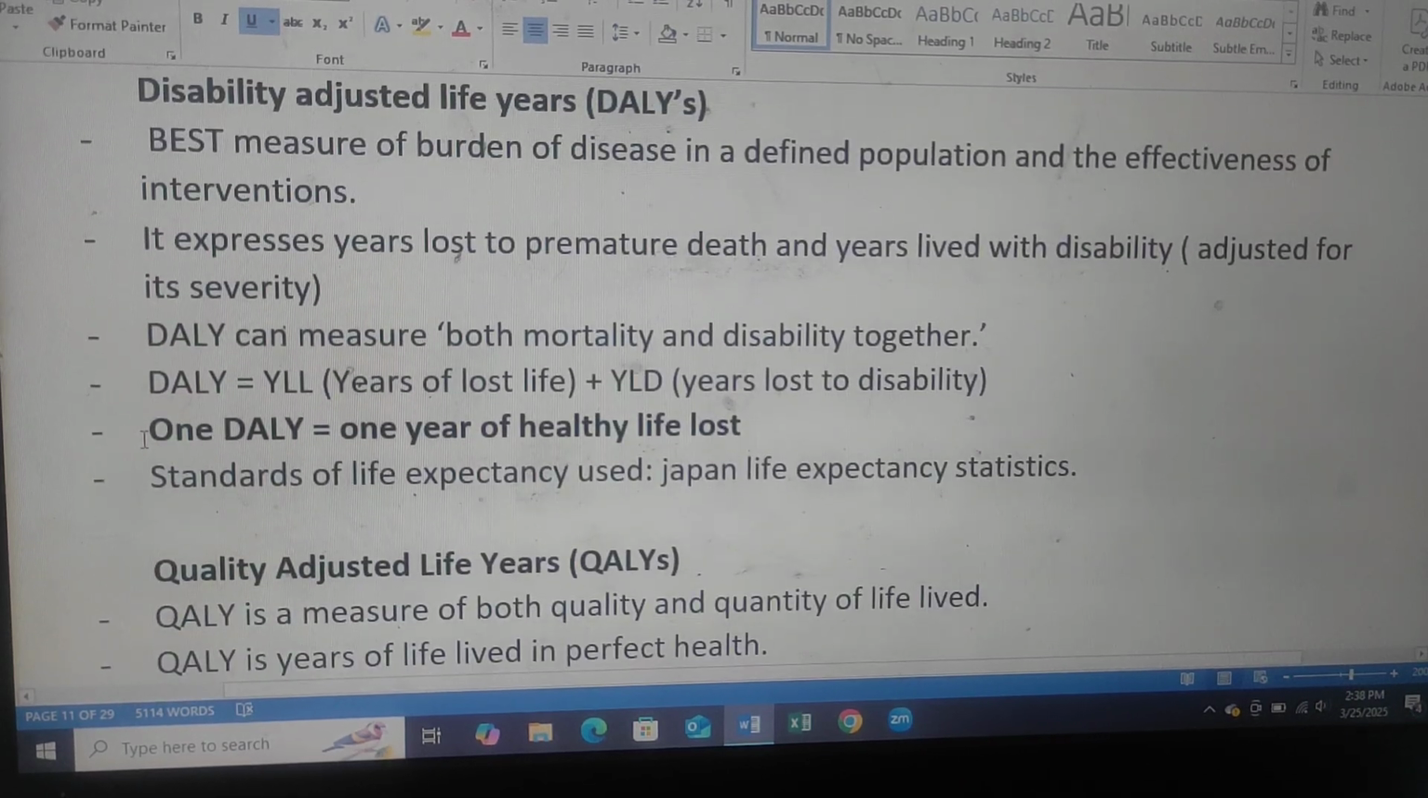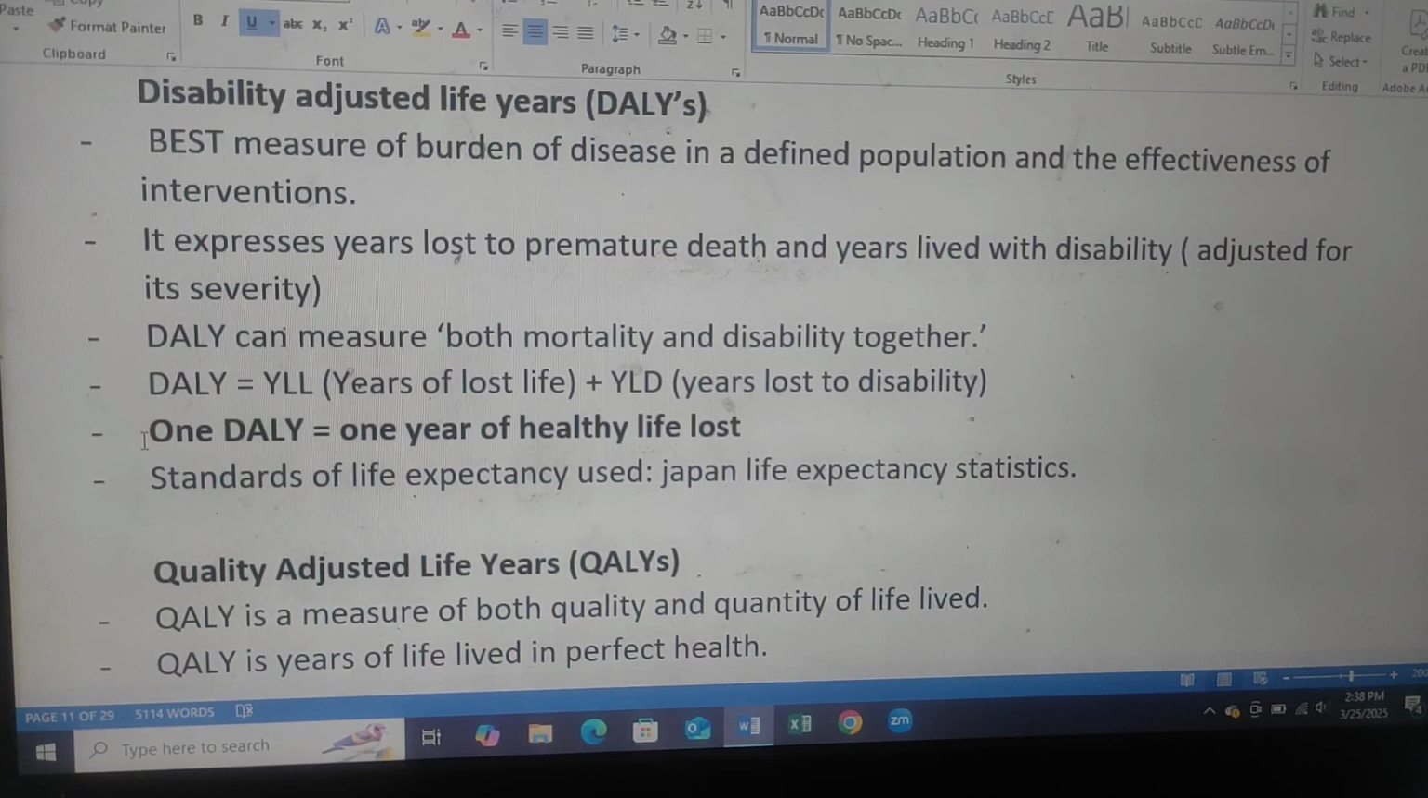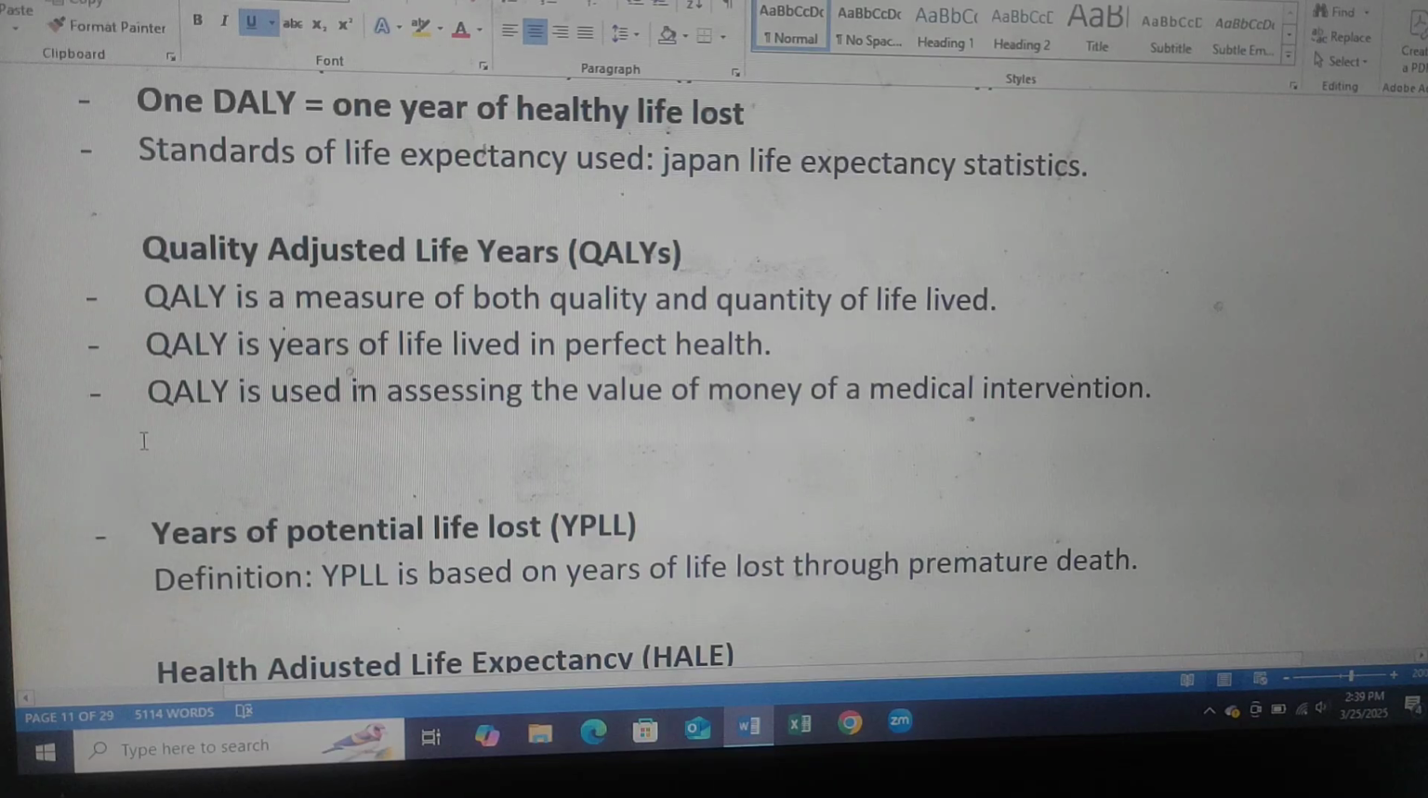Disability adjusted life year, DALY: best measure of burden of disease in a defined population and the effectiveness of intervention. It expresses years lost to premature death and years lived with disability adjusted for severity. DALY can measure both mortality and disability together. DALY: years of life lost plus years lost to disability. 1 DALY is equal to 1 year of healthy life lost. Standard life expectancy used: Japan life expectancy statistics.